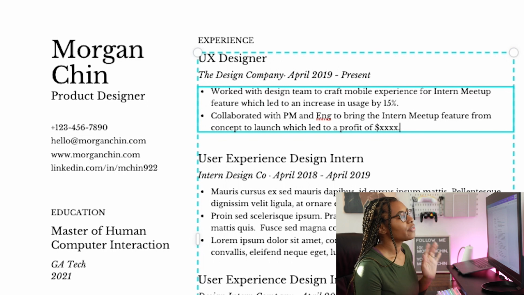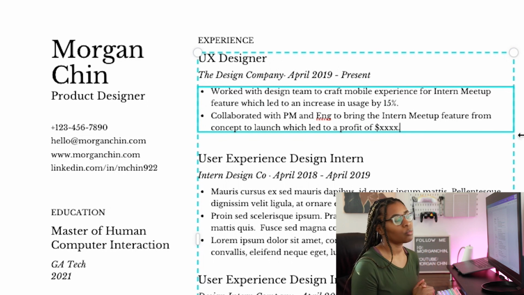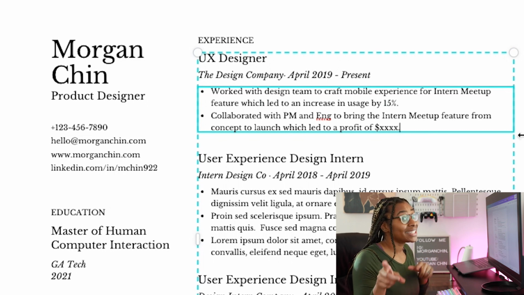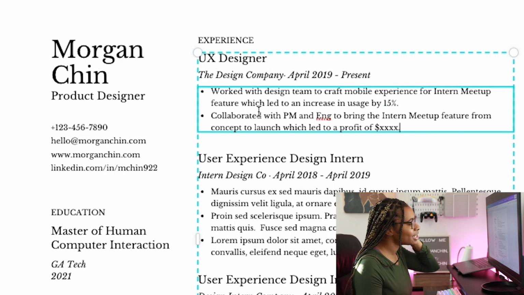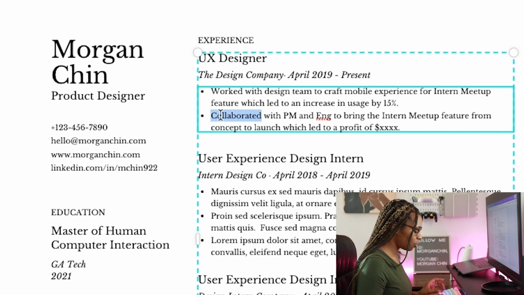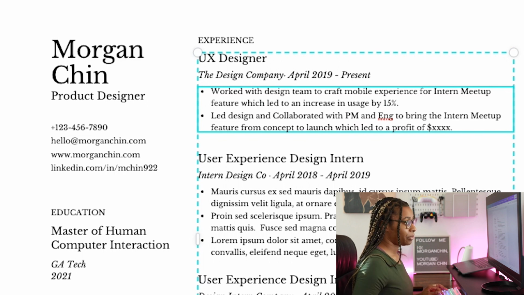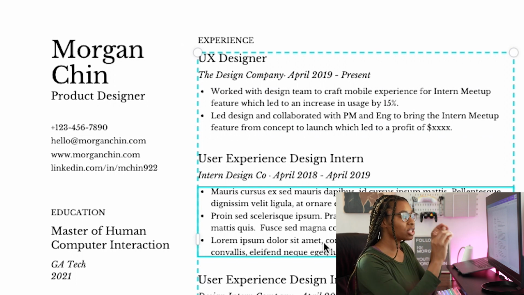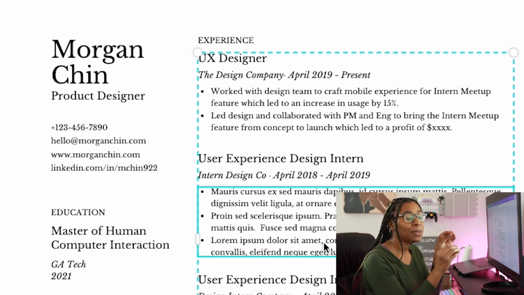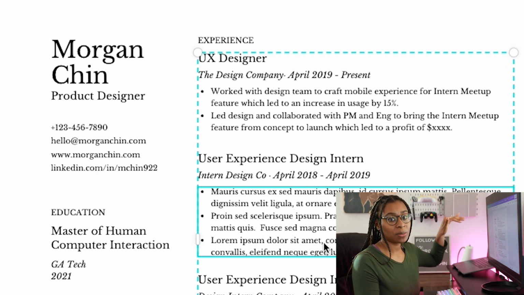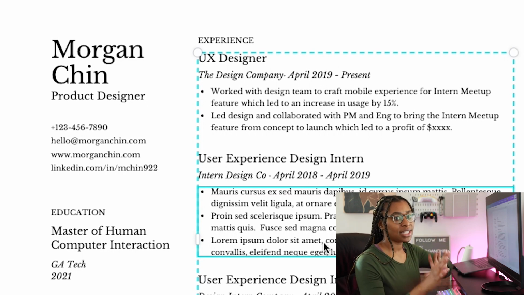Okay, and so think about that. You collaborated with them. Were there any other designers or people in that function on your team? Was it just you? So did you now lead design because you were the only design? So you could say, I collaborated with PM and Eng, or you could say, I led design and collaborated with. So you want to think about what are the bullets and the things that I did at this company. Let me go to the job description and think about how I can word it to match what they already have.